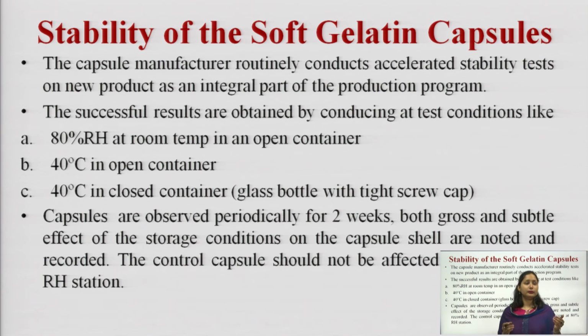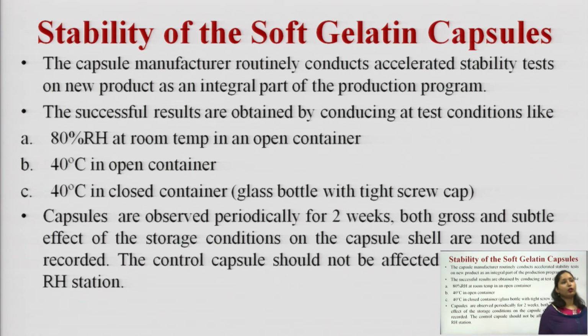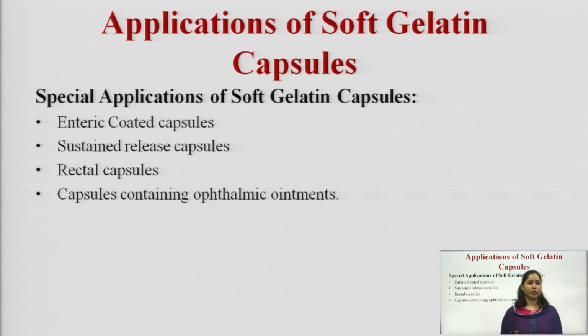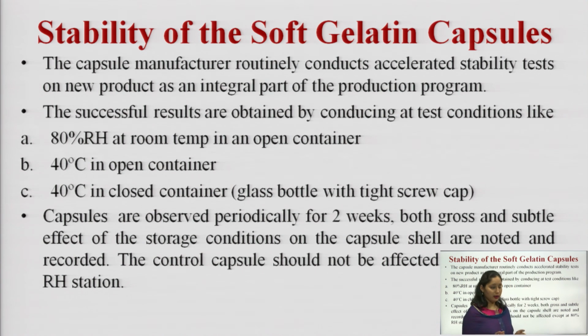Successful results are obtained by conducting tests under conditions such as 80% relative humidity at room temperature in an open container, 40 degrees centigrade in an open container, and 40 degrees centigrade in a closed glass bottle with a tight screw cap. The capsules are observed periodically for 2 weeks, and both gross and subtle effects of the storage condition on the capsules are noted and recorded. The control capsule should not be affected except at 80% relative humidity. These data can be used for designing the stability conditions of the capsules.